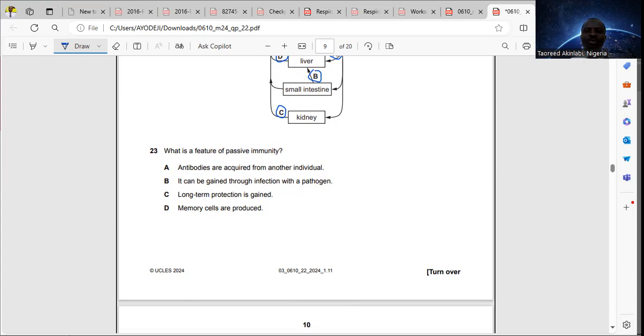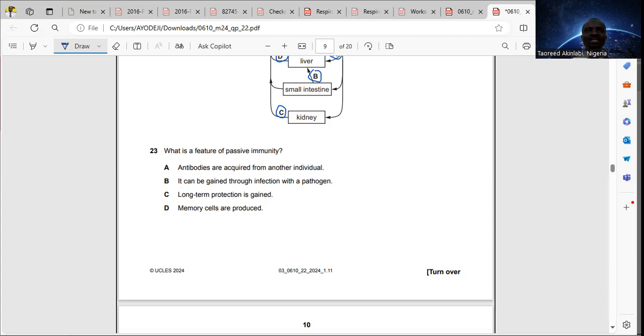For passive immunity, it is derived from other sources, like a woman breastfeeding a baby, where the immunity is passed from the breast milk to the baby. That is passive immunity.